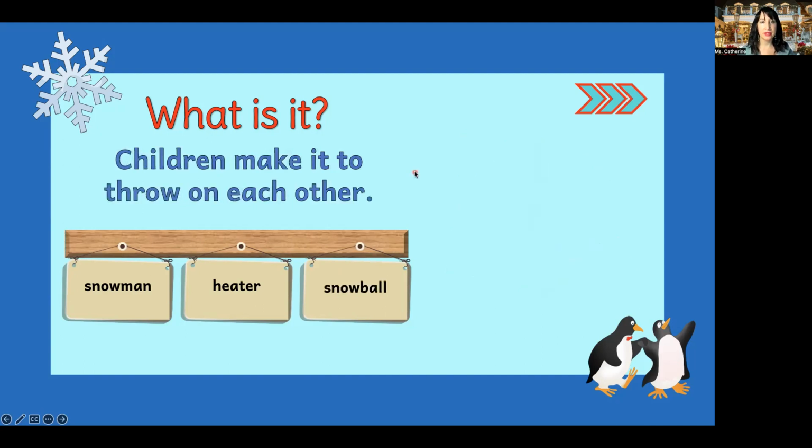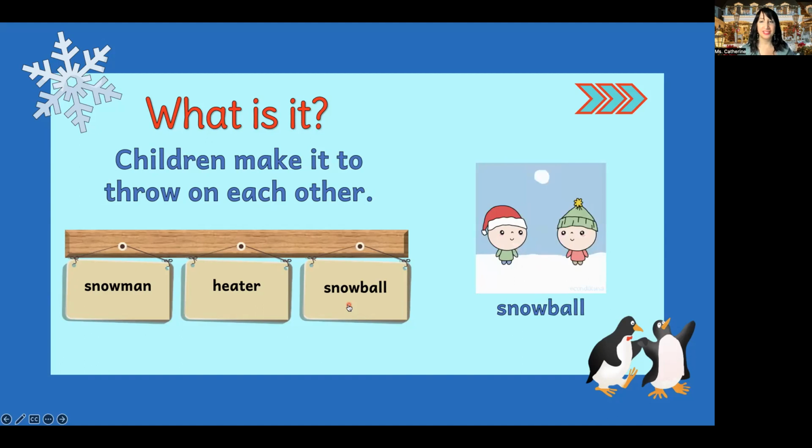What is it? Children make it to throw on each other. Uh-oh. Now remember, this is Winter Wonderland guessing game. So what happens during the winter when children make it to throw on each other? Would this be a snowman, heater, or snowball? That's right, snowball. The child is throwing the snowball at the other child. Now, full of snow. That was a lot of snow, right?